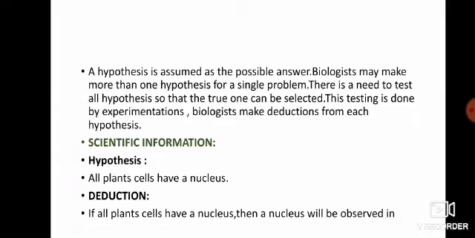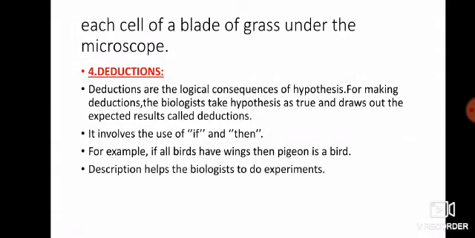Deduction is the next step after hypothesis, and in deduction you must remember that we are using two words, if and then. For example, our hypothesis is that all plant cells have a nucleus. So the deduction will be that if all plant cells have a nucleus, then a nucleus will be observed in each cell of a blade of grass under the microscope.